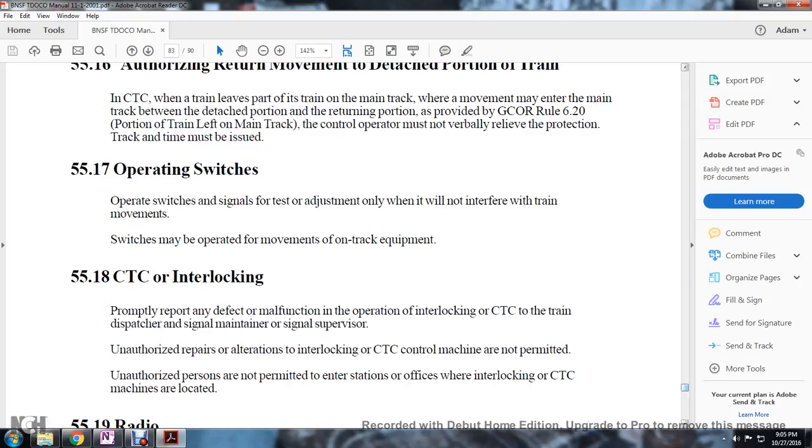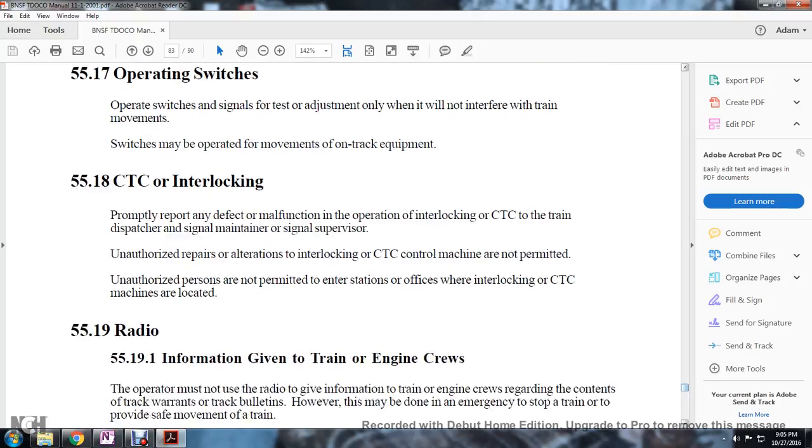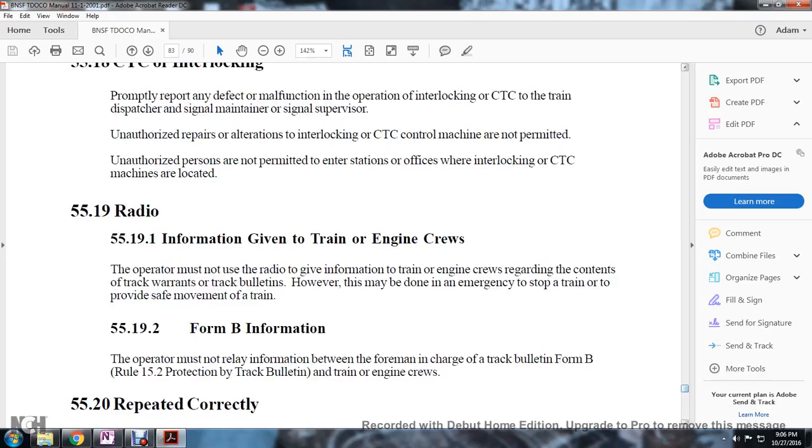Rule 5517, operating switches. Operate switch signals for test and adjustment only when not interfering with train movement. Switches must be operated in accordance with the movements of on-track equipment. Rule 5518, CTC interlocking. Promptly report any defect or malfunction in the operation of the interlocking to the CTC train dispatcher and the signal maintainer or signal supervisor. Unauthorized repairs or alterations to the interlocking or the CTC control machine are not permitted. Unauthorized personnel are not permitted to enter stations or offices where the interlocking or CTC machine is located.